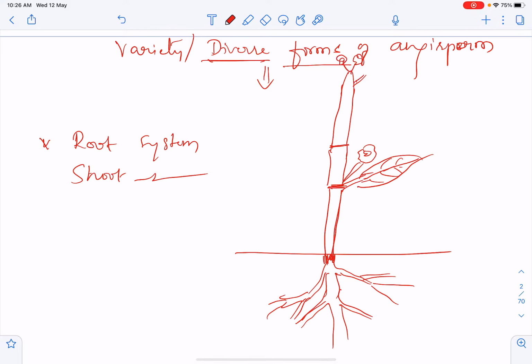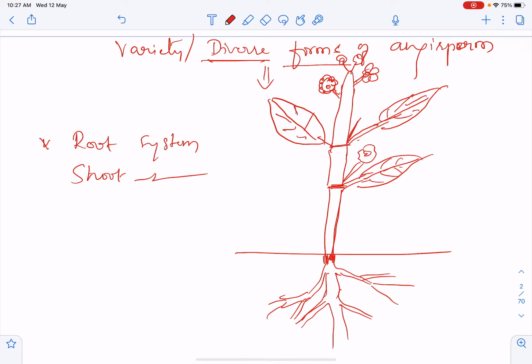This is the structure of the angiosperm plant, with a flower and root system. At the nodes we can see the leaves. Leaves arise generally from the nodes, and branches also arise, giving rise to branches from which flowers arise, and there will be a fruiting body, or fruit.